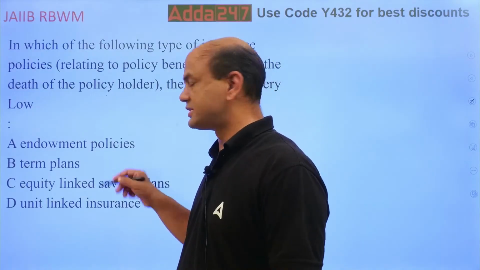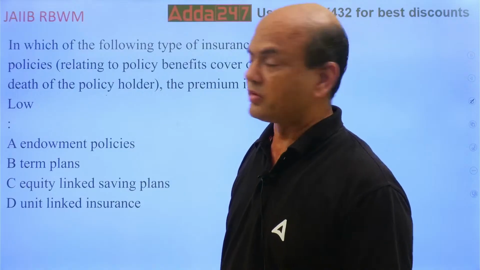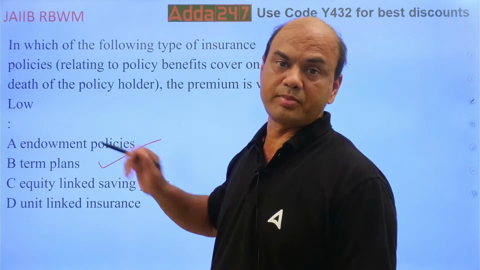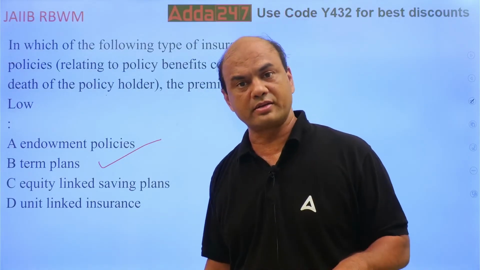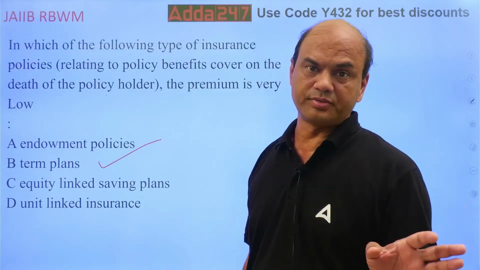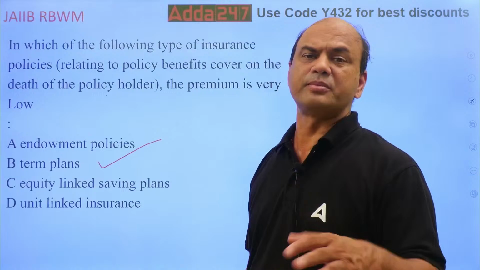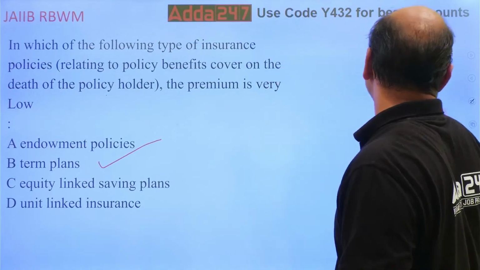Kindly note, always, term insurance has lower premium. Endowment will have higher premium. In term, whatever you pay, you don't get it back. Whatever you pay is gone. And in endowment, whatever you pay, you get it back with some additional bonus. Next.